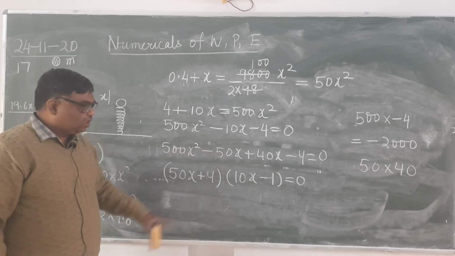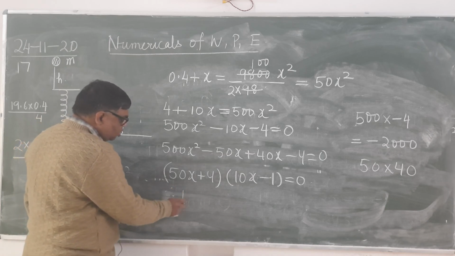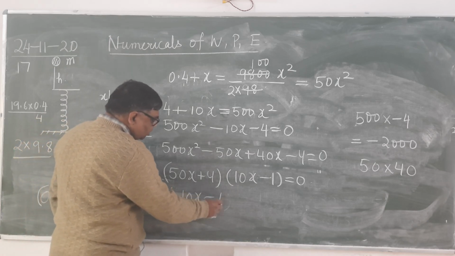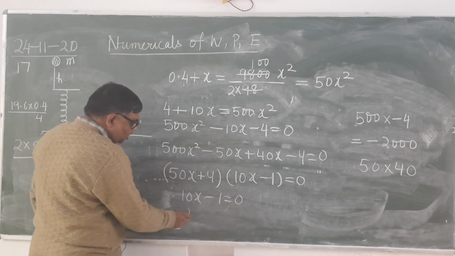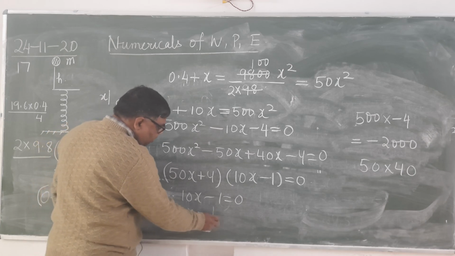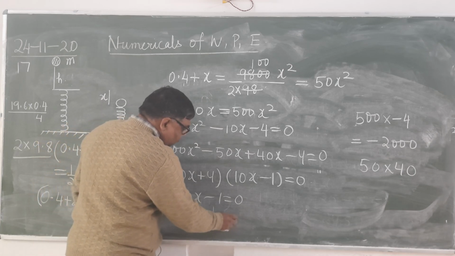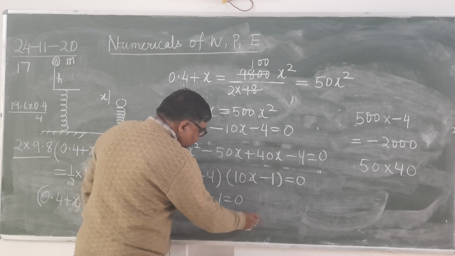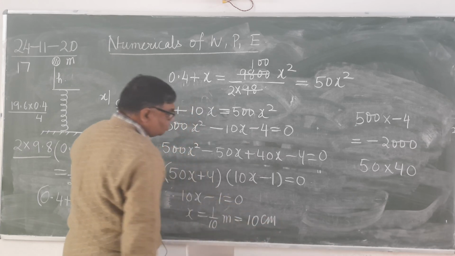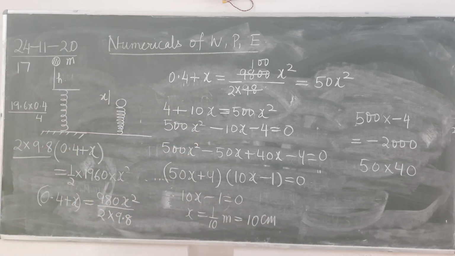Therefore, 10x minus 1 equals to 0. X equals to 1 by 10 meter, that is 10 centimeter. Means the spring will compress maximum by 10 centimeter. What will be the maximum compression in the spring? It will be 10 centimeter. This thing is clear?